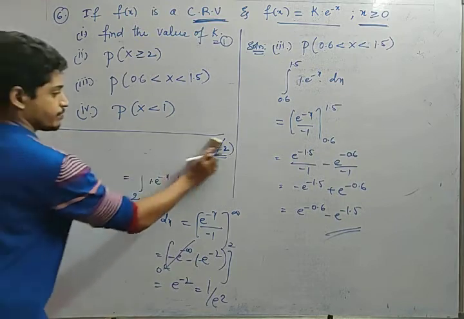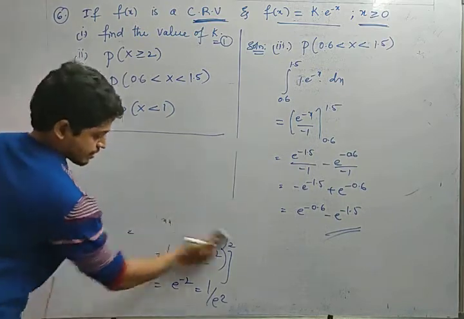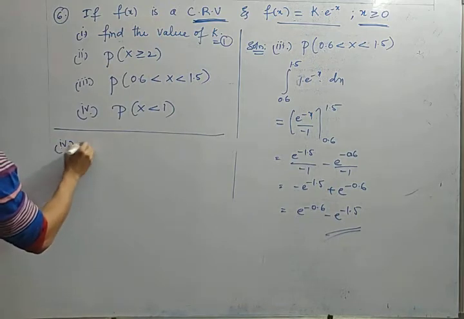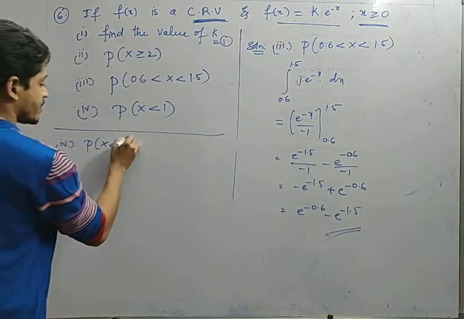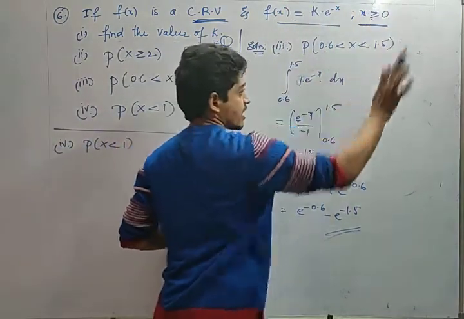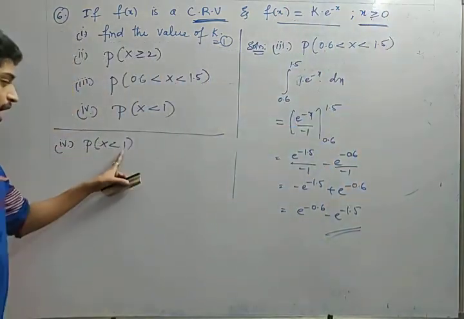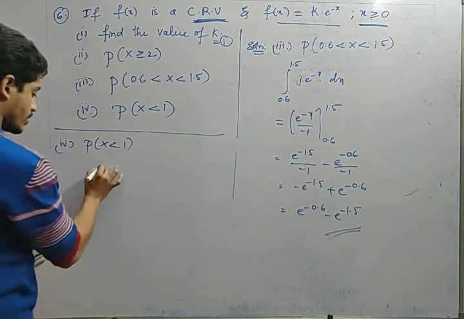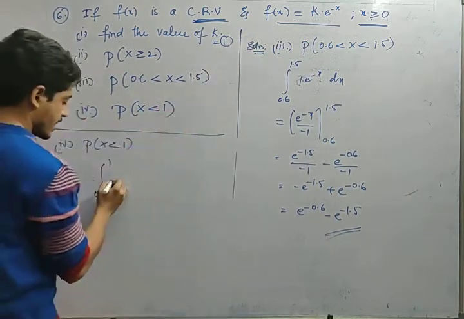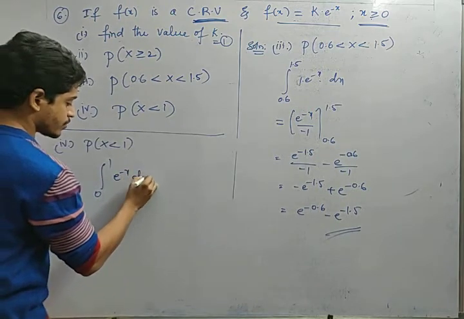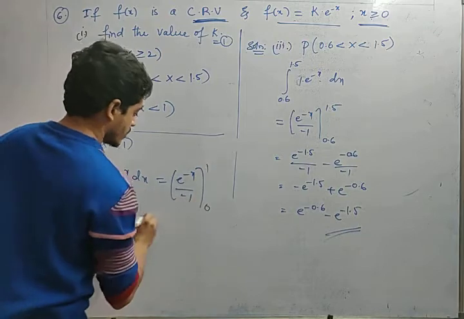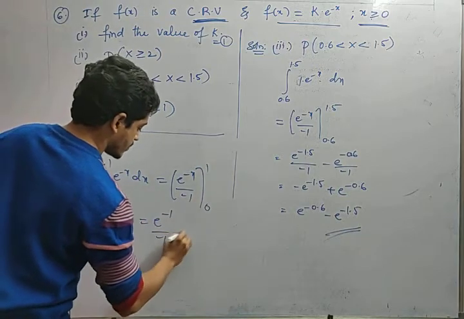Next one. The fourth one is P of x less than 1. In the sense, x is greater than or equal to 0 and it is not less than 0. It should start from 0 and it should be less than 1. So what are the limits? From 0 to 1. So f of x, k is 1, so e power minus x into dx. What is the value, friends? e power minus x by minus 1. What are the limits? 0 to 1. So upper limit minus lower limit.